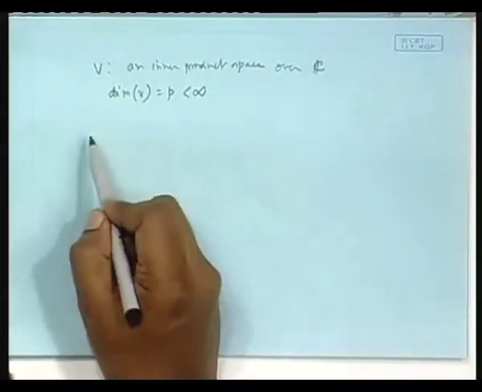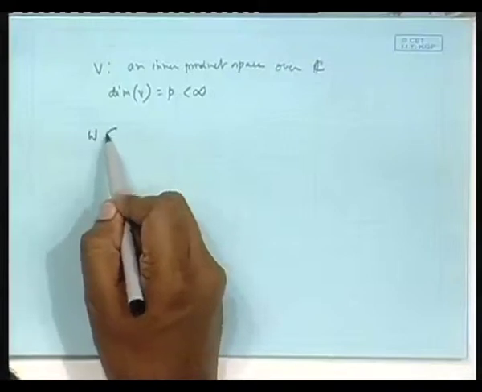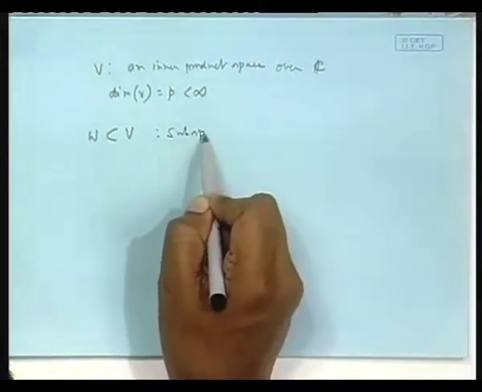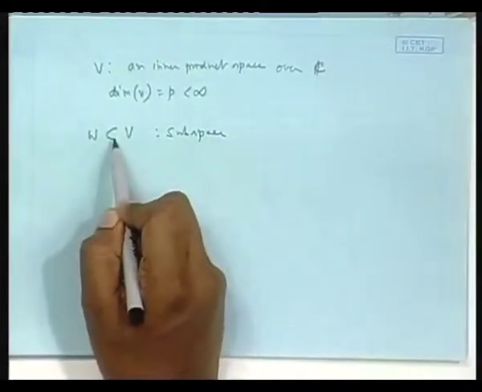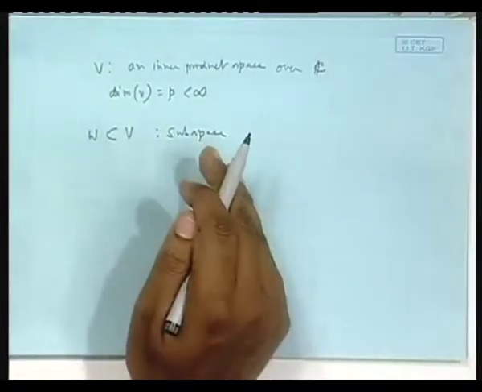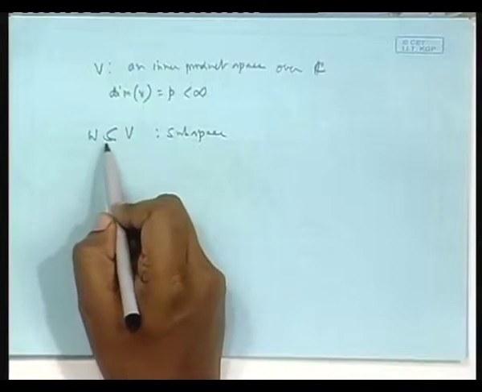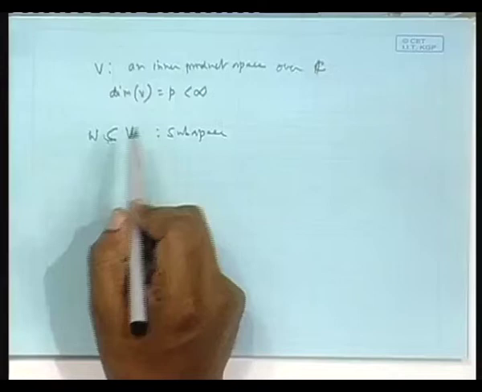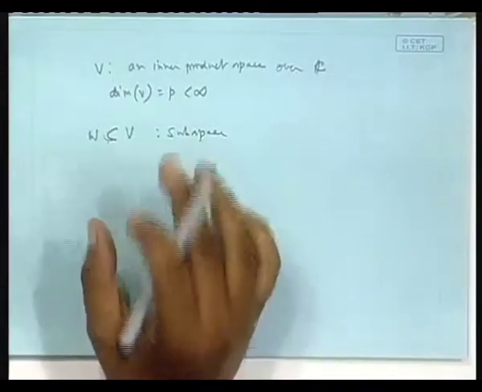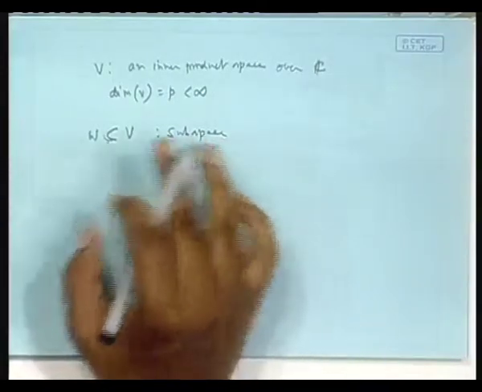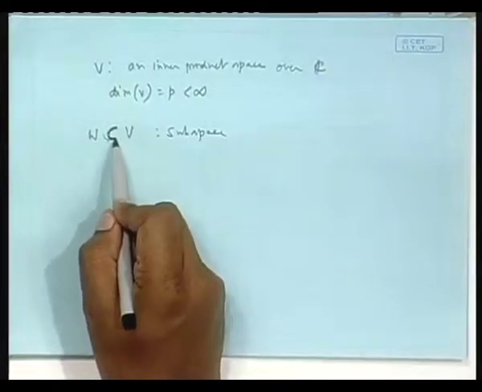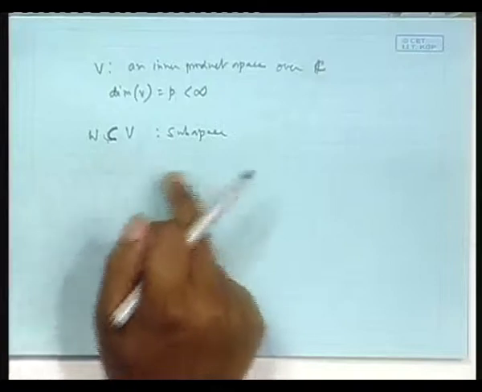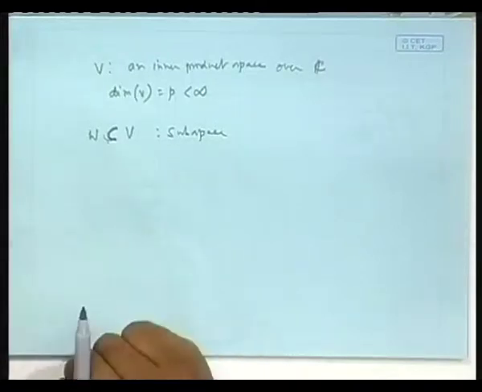Then consider, let W be a subspace. This is only a notation for subset; W is a subset, actually W is a subspace. It could be the general form, W equal to V, or W is a proper subset of V. But for the time being I am considering the proper subset only. Okay, but this is a subspace. So W is a subspace of V, it is not only a subset, it is given that W is a subspace of V.